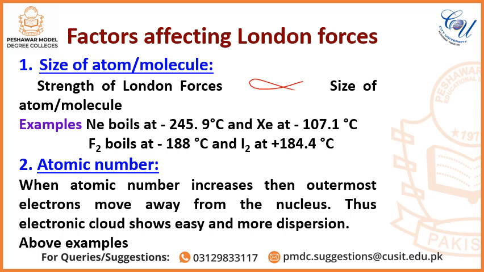Number second, atomic number. When atomic number increases, then outermost electrons move away from the nucleus. Thus, the electronic cloud shows easy and more dispersion. For example, neon has atomic number 10 while xenon has atomic number 54. So the outer electrons of neon are tightly held with the nucleus, while in the case of xenon the outer electrons are loosely held with the nucleus. That's why there will be easy and more dispersion in the case of xenon. That's why it has a high boiling point, that is minus 107.1 degrees centigrade.